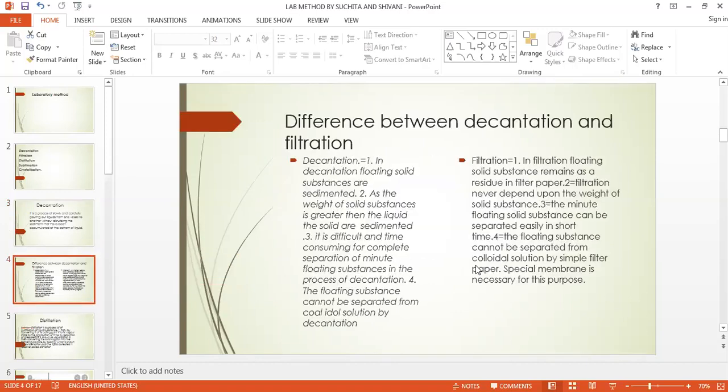Now the filtration. Filtration or decantation में what is the difference? So first we will see what is filtration. Filtration we know, we are doing every day. We are filtering our tea, और we are filtering our जो हमने नींबू शरबत बनाया है समर वेकेशन में वो, हम फिल्टर करते हैं. We are filtering our water also. So filtration is our day to day life activity. एक मिनट में इसको थोड़ा बड़ा करती हूँ मैं so that you can see.